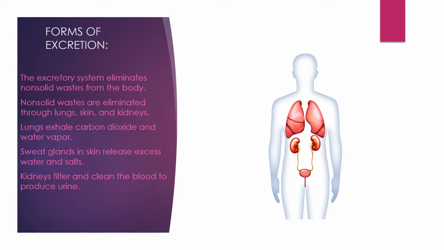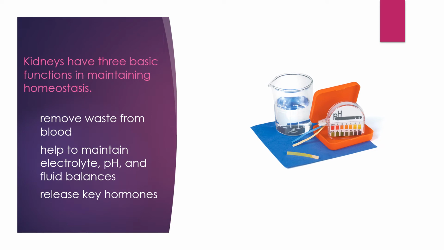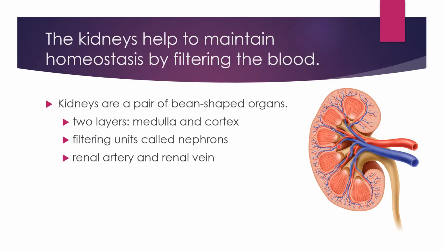Inner to the hilum is a broad funnel-shaped space called the renal pelvis with projections called calyces. See the diagram. There are two zones, the cortex and the medulla.